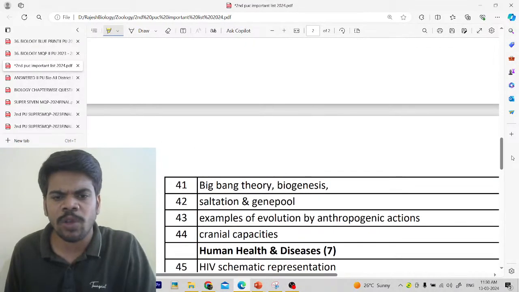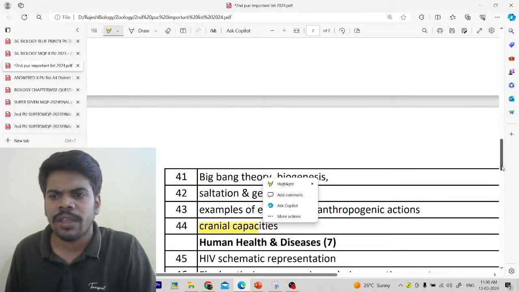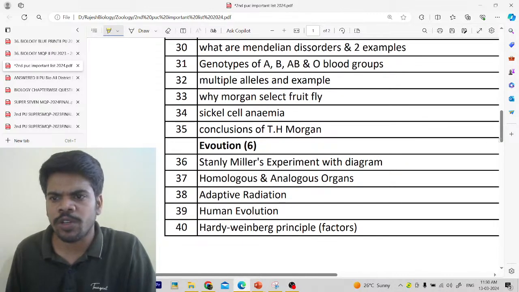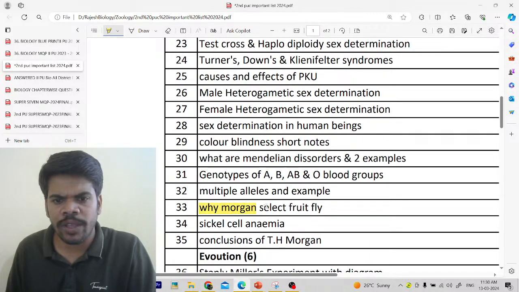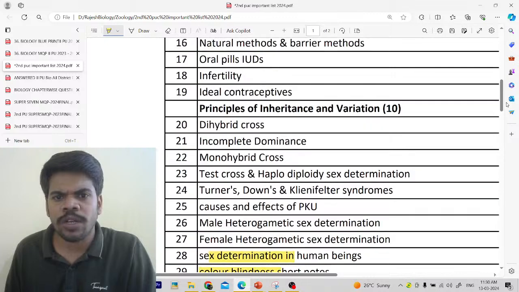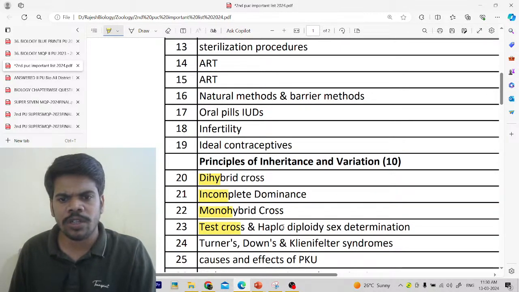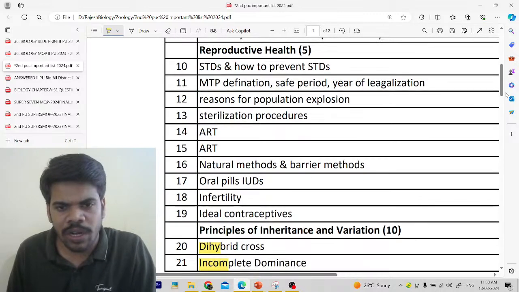Next, Big Bang theory, biogenesis. These all are two mark questions only. Cranial capacities we have to learn separately. Human evolution, adaptive radiation. Conclusions of T.H. Morgan, why Morgan selected fruit fly, sickle cell anemia, multiple alleles, genotypes of blood groups, color blindness, sex determination. These all are important topics to ask in application type questions also. Dihybrid, incomplete dominance, monohybrid, test cross, haplodiploid. Of these five, one will be there. At least one, more than one is also a chance.